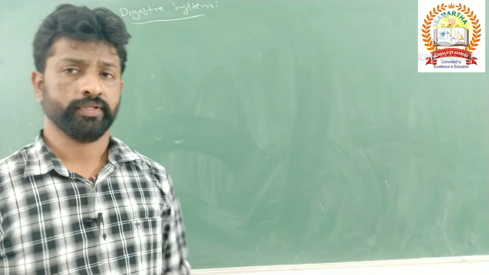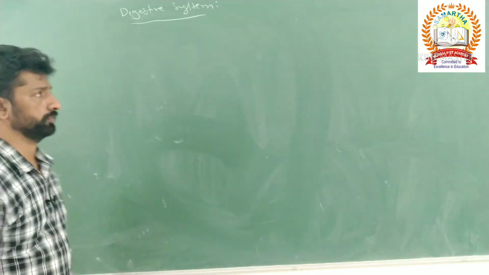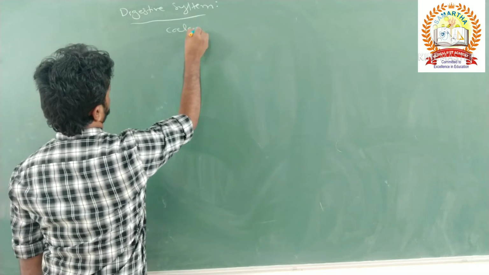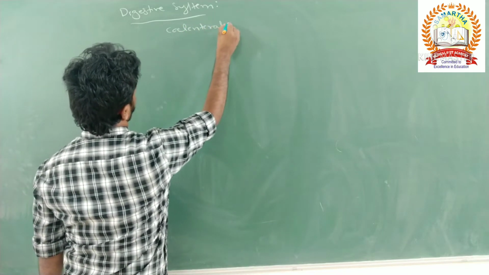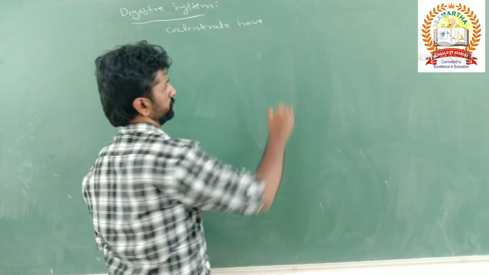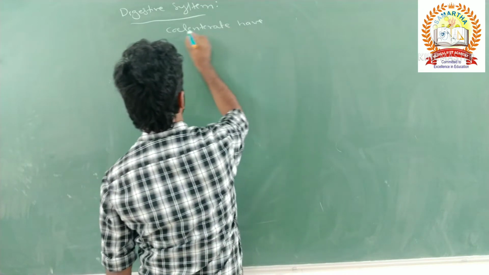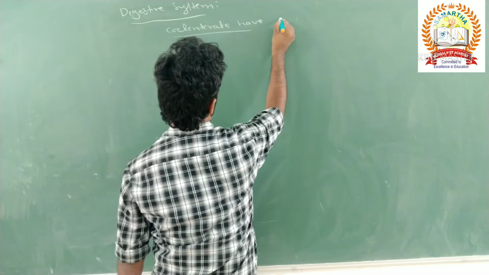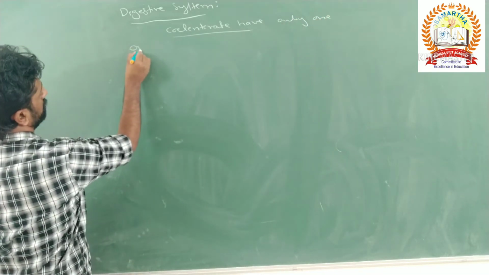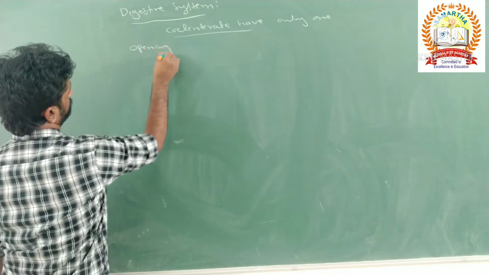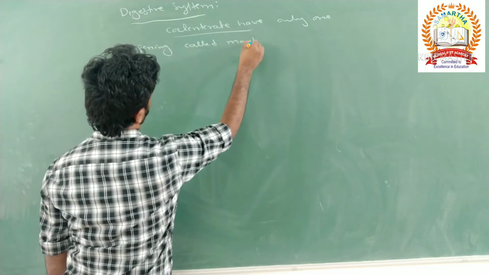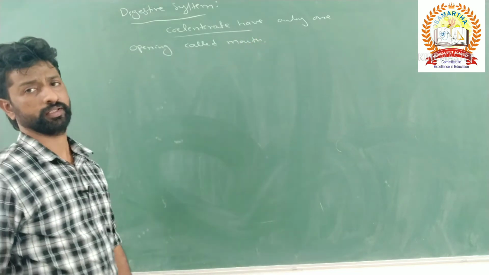So next one is the digestive system. With respect to the digestive system, the ciliates have an incomplete digestive system. They have only one opening, called the mouth.